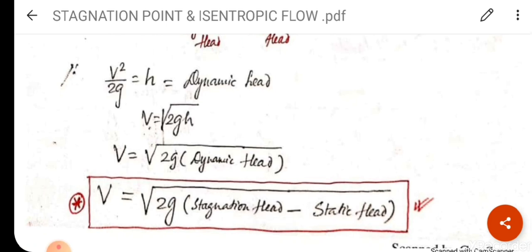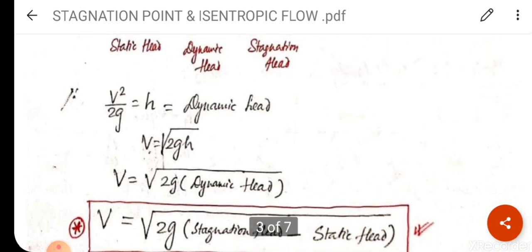Here we are assuming V square upon 2G is equal to H, which is the dynamic head. So in the equation we can write V is equal to under root 2G into dynamic head. H is nothing but dynamic head. So after arranging the terms in the equation, it is a static head, velocity head and dynamic head.